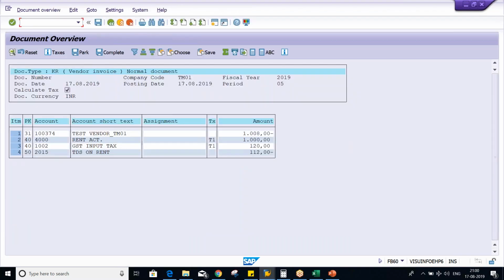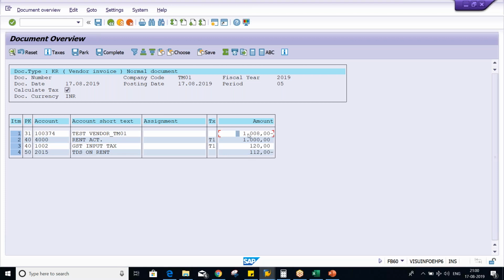Look at here. So your rent amount is debited with 1000, GST input also 120, and on this 1000 and 120, what is the TDS which has been deducted, guys? 10% of 1120 rupees. So it is 112. Now whatever remaining amount is there, with that amount only vendor is going to be credited.